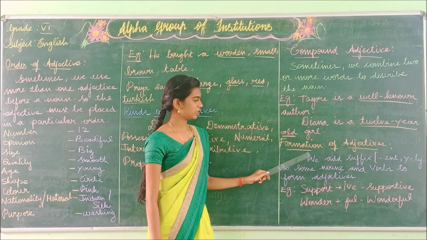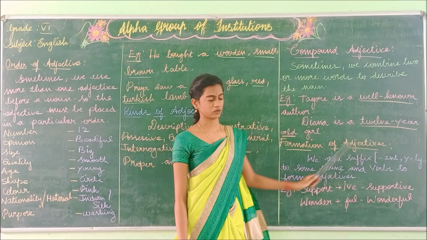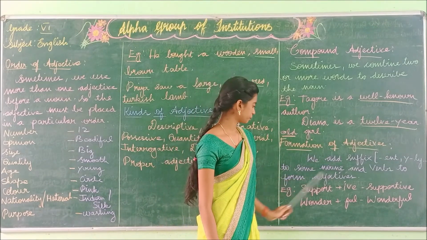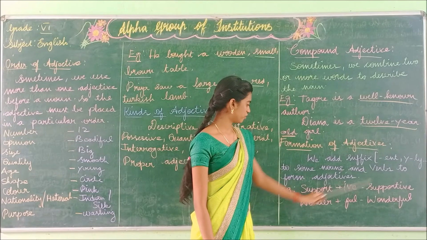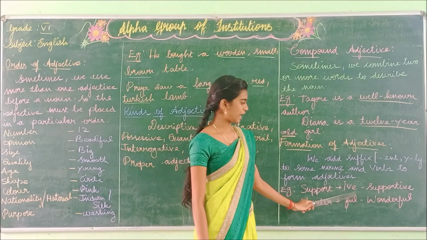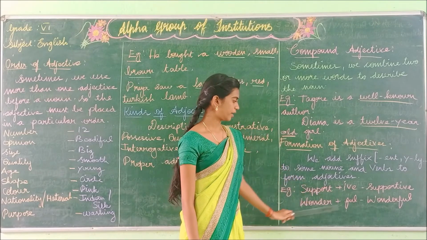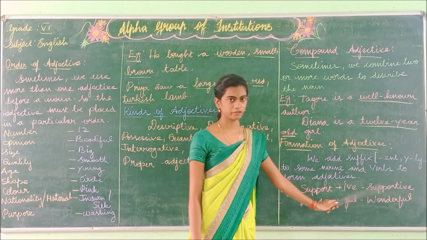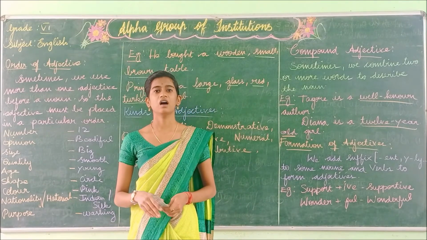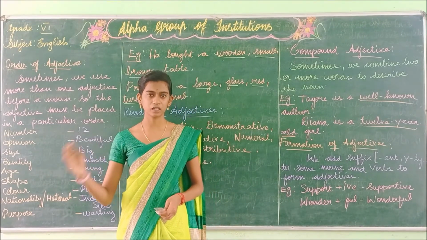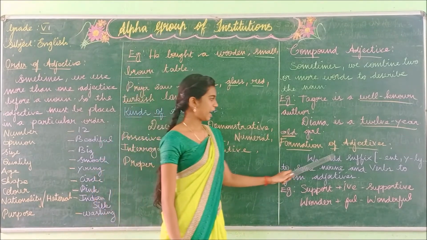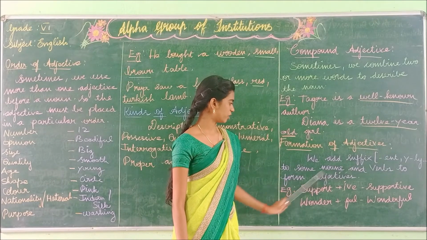And the last one is the formation of adjectives. We add suffix to some nouns and verbs to form adjectives. Support plus IVE, supportive. Wonder plus FUL, wonderful. So what is meant by suffix? When we add letters to the end of the word, it is known as the suffix. We add suffix to some nouns and verbs to form adjectives.